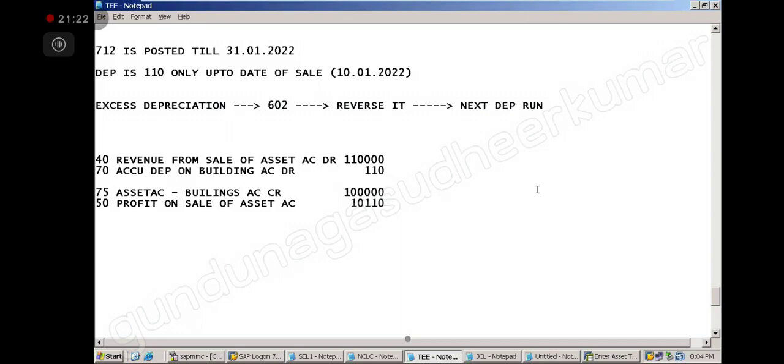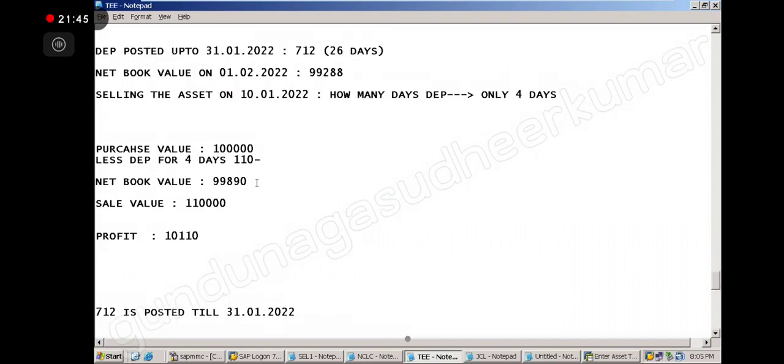Okay. Sir, I have a doubt on profit on sale of asset accounting. 10,110. Actual price is 1 lakh. Depreciation value is 110. With depreciation value 99,890, adding the 10,000 plus 11,000. Please check it, sir.